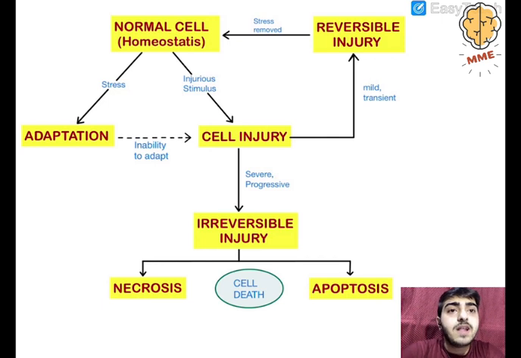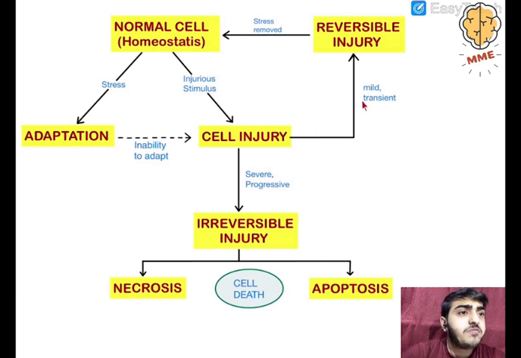Now, if there is stress and there is adaptation, but the cell is unable to adapt, what will happen? The cell will not be able to adapt, so it will directly lead to cell injury. So stress can also lead to cell injury when the cell has an inability to adapt. Next, cell injury has happened.